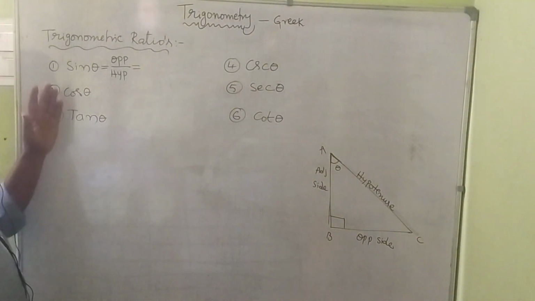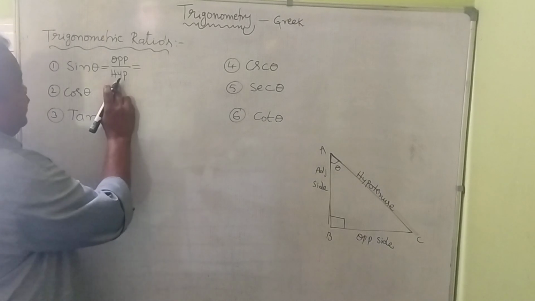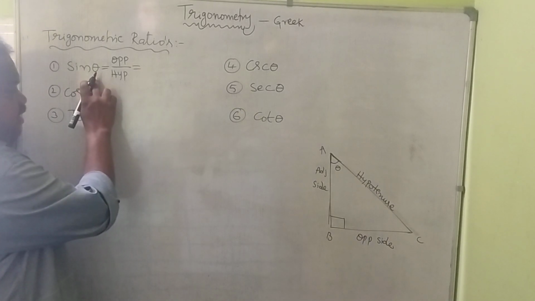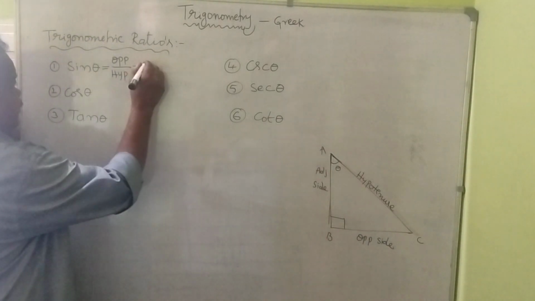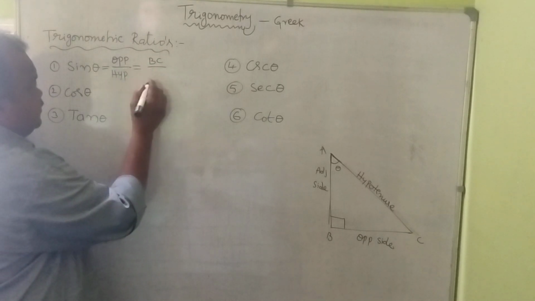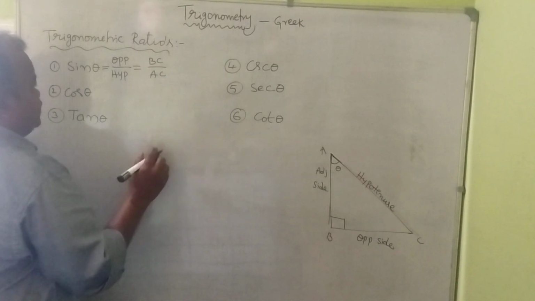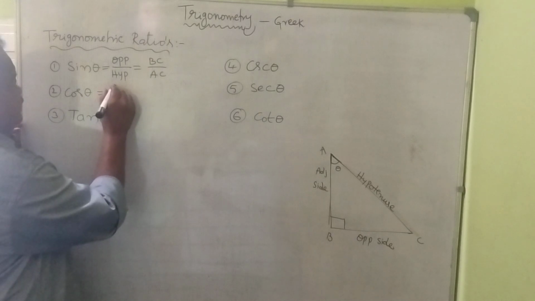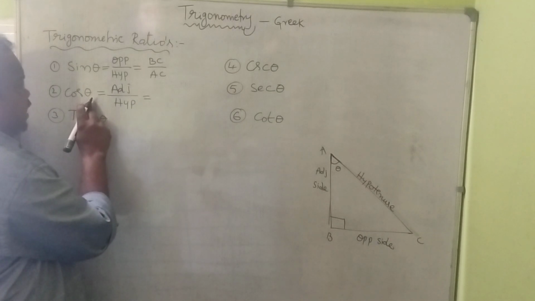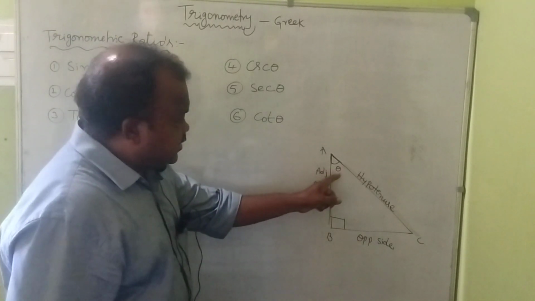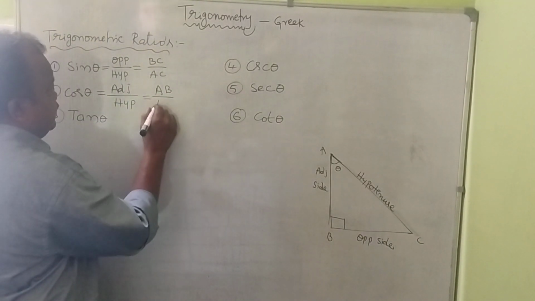Now we write all these trigonometric ratios with formulas. Sin theta at the point A is opposite side by hypotenuse. The opposite side is BC, and the hypotenuse is AC. This AC is fixed for all ratios. For cos theta, it is adjacent side by hypotenuse. The adjacent side to theta is AB, so AB by AC.